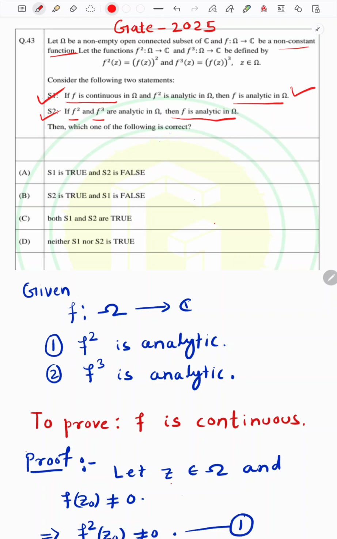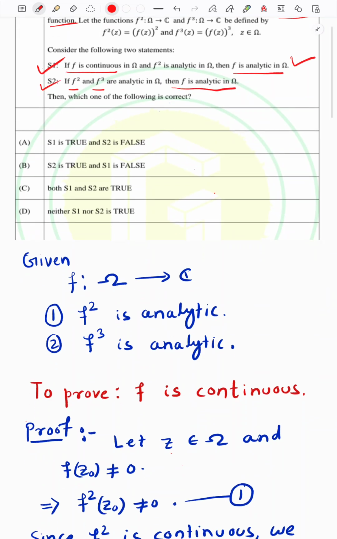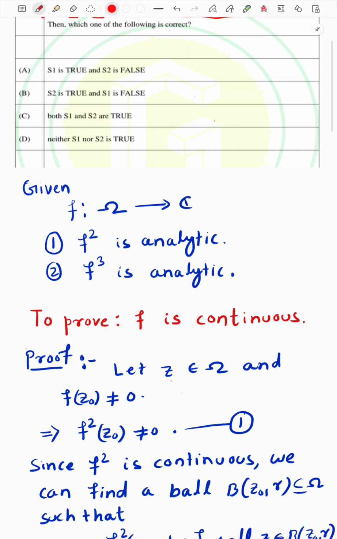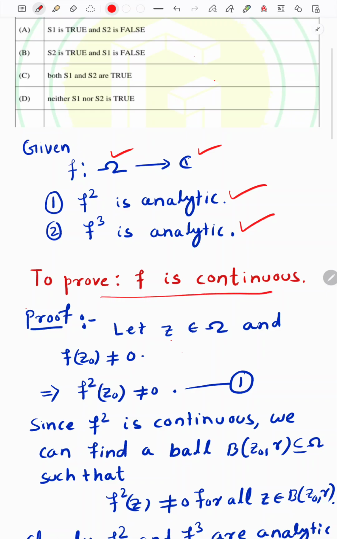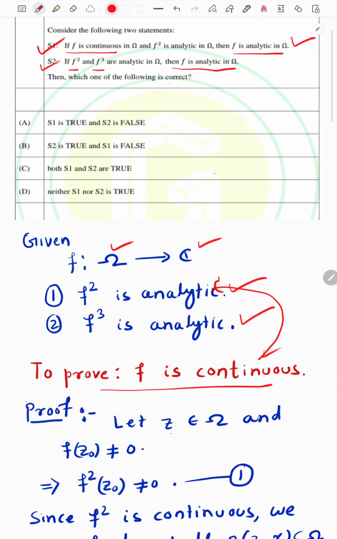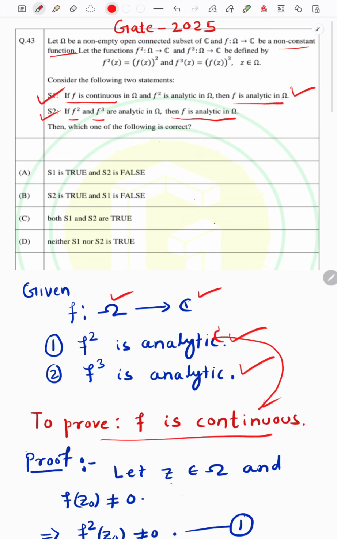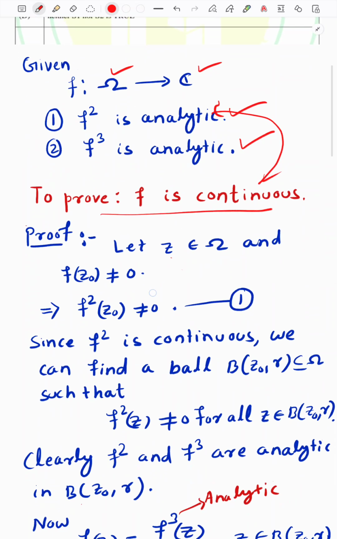So let us prove the statement S2, which is a true statement. What is given? f is a mapping from omega to C, and f square and f cube are analytic. Our target is to show that f is continuous, because when f is continuous and f square is analytic, these two things combined imply that f is analytic from the statement S1, which we have already proved in the previous video.